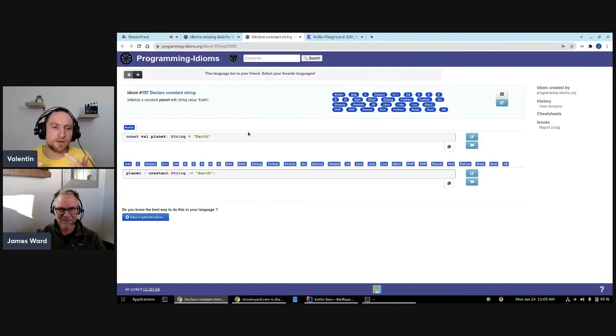I have a question for you. If I just write some Java code, is it valid Kotlin code or not exactly? Not exactly. There are definitely some differences in the syntax.